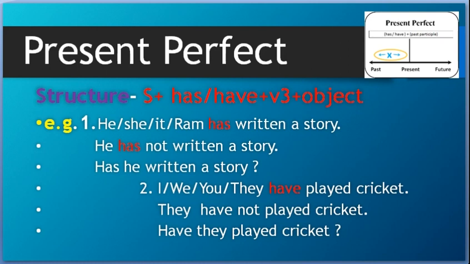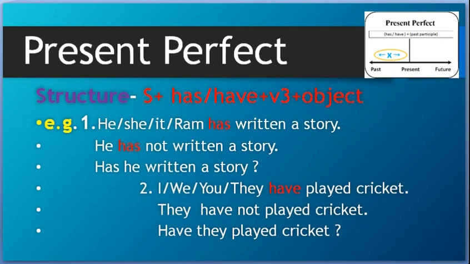The same sentence, this present perfect sentence, when we write in interrogative mood, the helping verb will go in the beginning. And when we make it negative, just after the helping verb you have to put not. So, Ram has written a story, Ram has not written a story. Same way the question will be, has he written a story?